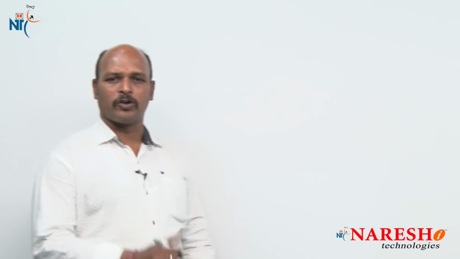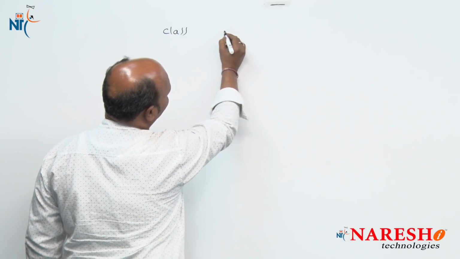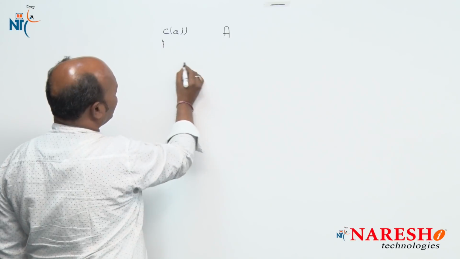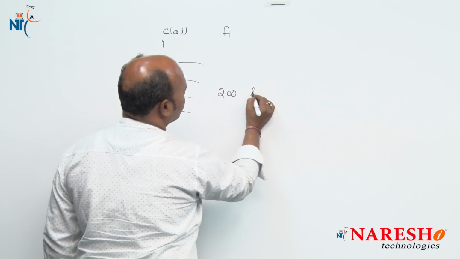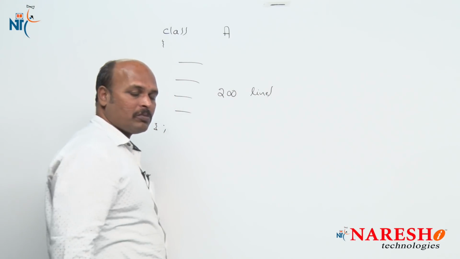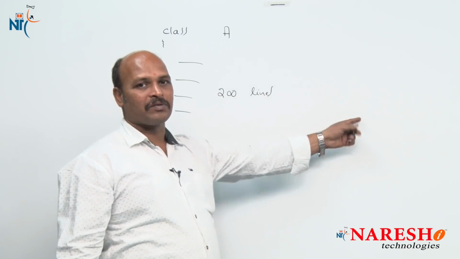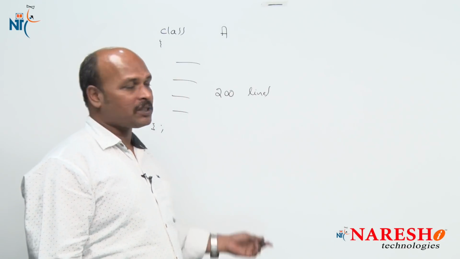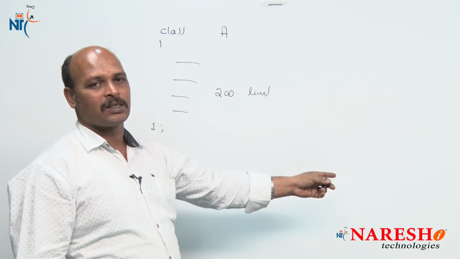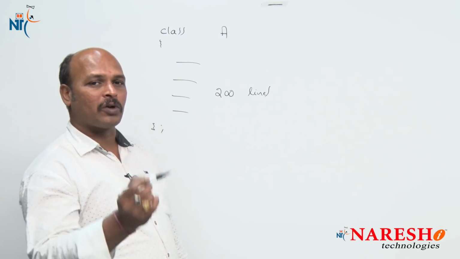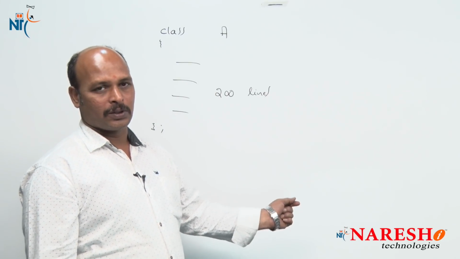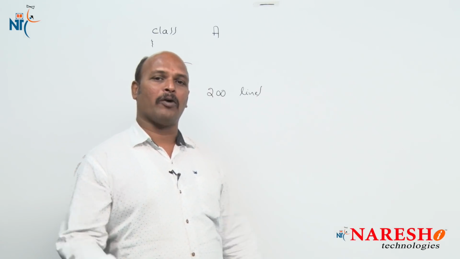Now I am going to show you what is called inheritance. Just think, for example, there is a class A, and here 200 lines of code is there. Now my requirement is another class with the same code. Then what do I have to do? Once again I have to rewrite the total program. That means another 200 lines I have to rewrite.